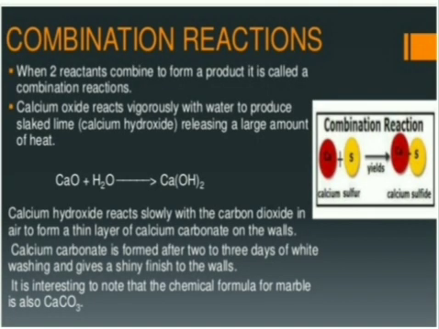Combination reaction. When two reactants combine to form a product, it is called a combination reaction. Calcium oxide reacts vigorously with water to produce slaked lime, that is calcium hydroxide, with the release of a large amount of heat. In this reaction, calcium oxide and water combine to form a single product, calcium hydroxide. Such a reaction in which a single product is formed from two or more reactants is known as a combination reaction.